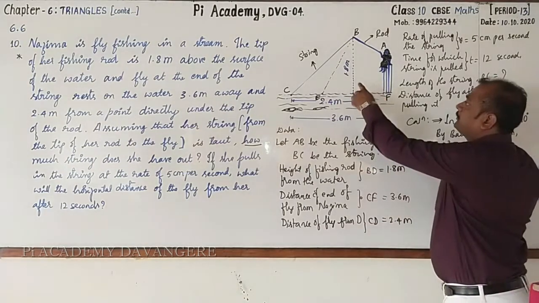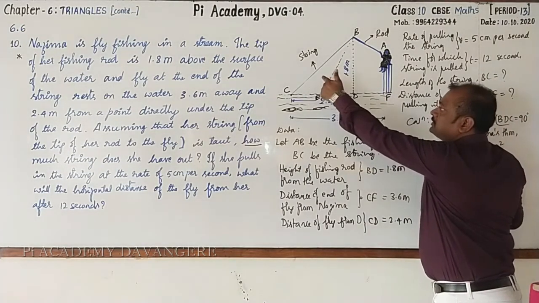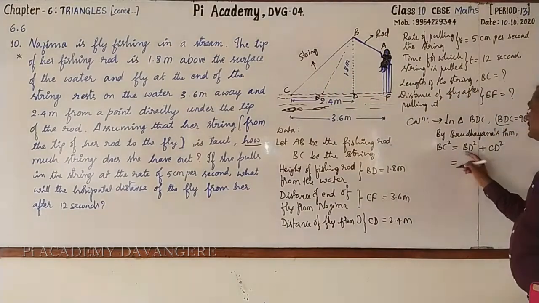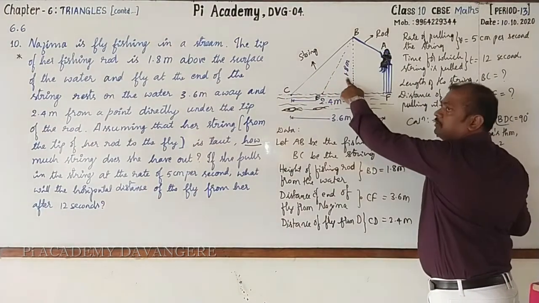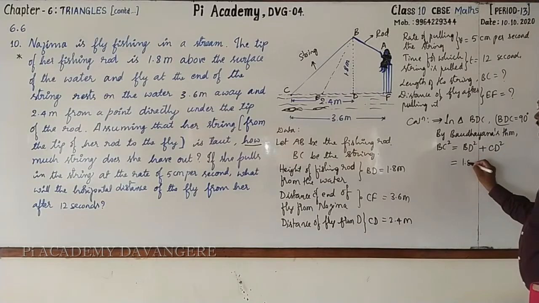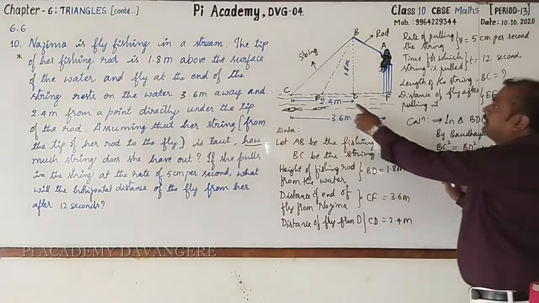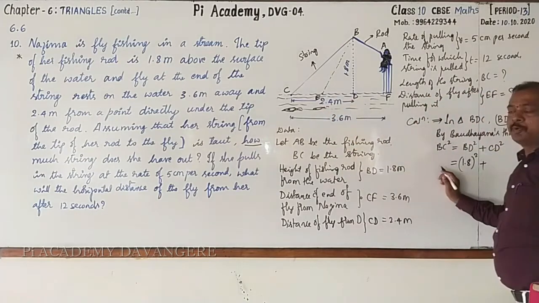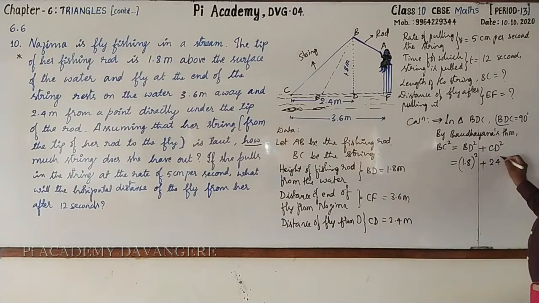Then BC is unknown. Let us write this as it is. And BD, we know that it is 1.8 meter whole square plus CD is 2.4 whole square.